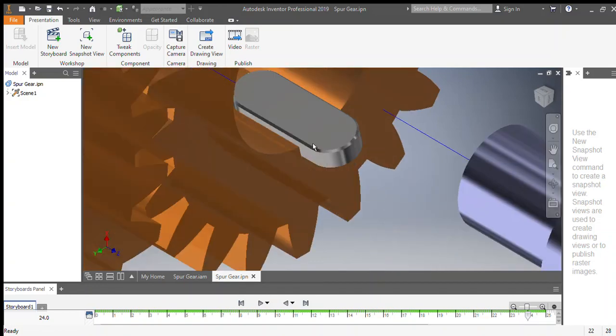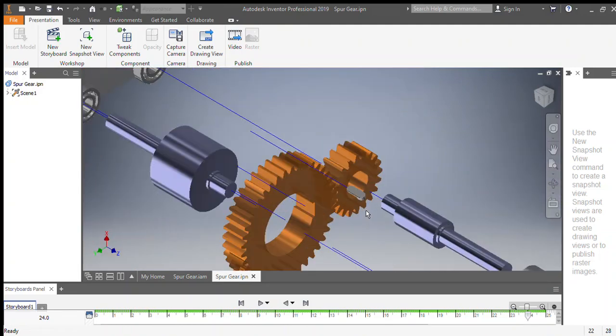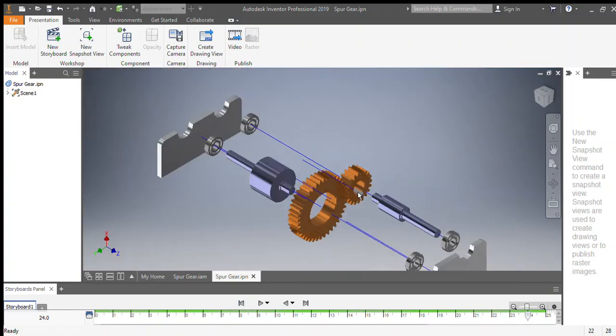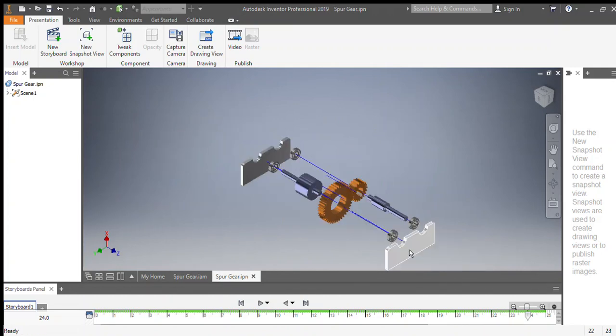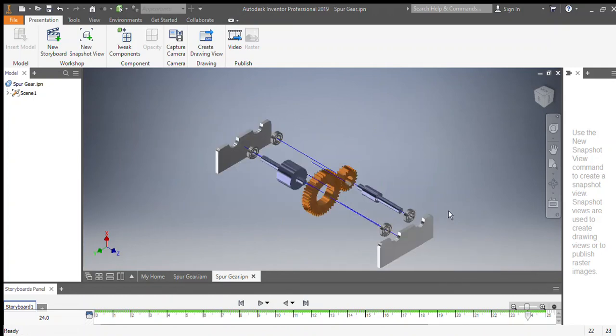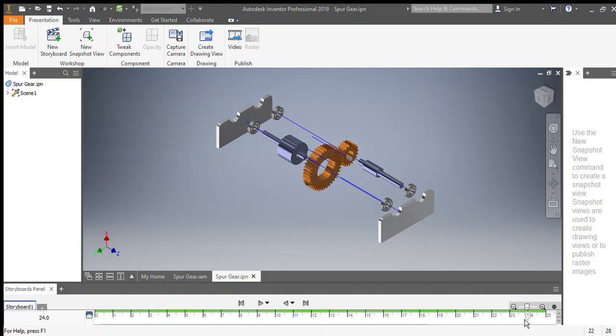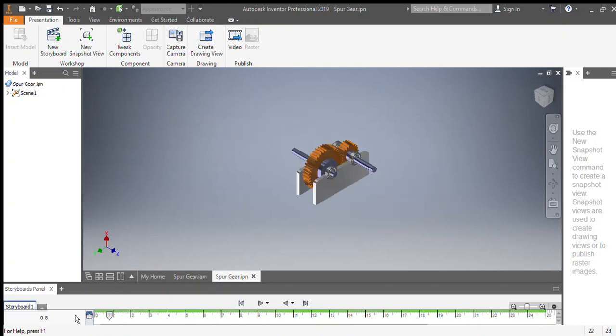Here you can see there is a key. I have also exploded this and am moving to show you well. This is a key. It prevents the movement of the shaft along the gear. As soon as the gear rotates, it prevents the motion of the shafts. Okay, so let me give the exploded view once again, so you can see how well it gets exploded.